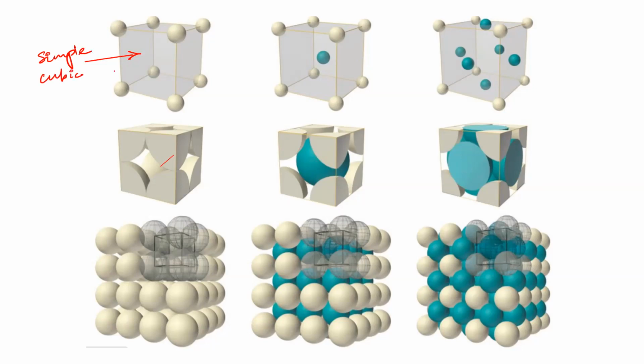And the CCP that you have written, CCP is cubic close packing, that is a packing, not a unit cell. Okay, this is body centered cubic, BCC, body centered cubic, and this is FCC, that is face centered cubic. And the packing of FCC, if you arrange all the atoms, so this is a packing, right? This packing is known as CCP. The packing of FCC is known as what? It is known as CCP. Okay, and FCC is the unit cell of cubic close packing. Okay, is that clear? Yes or no? Please tell me. Yes, sir.